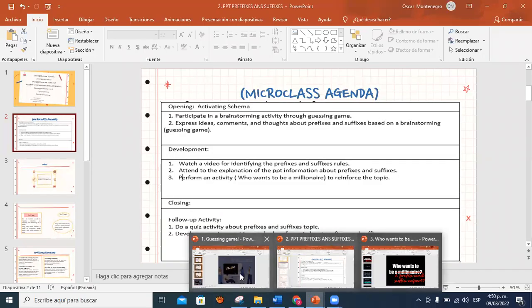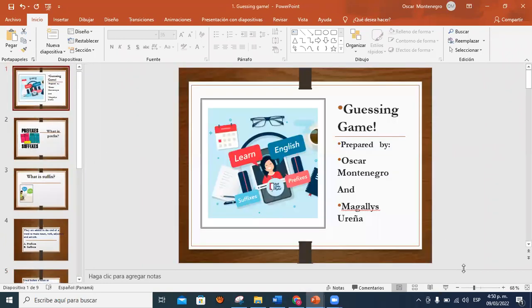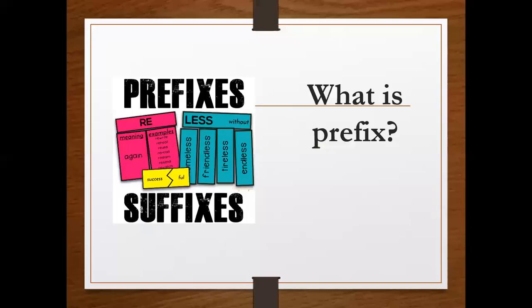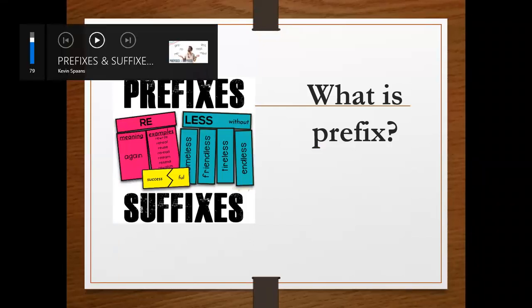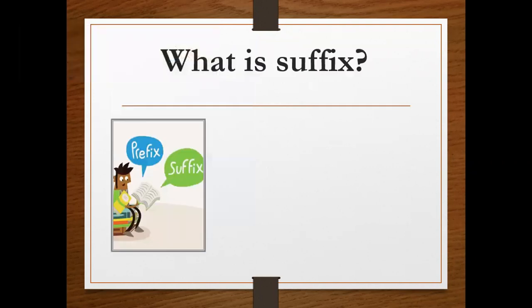Okay, so we have a guessing game. And now I need to announce that we have a student here, and I'm going to ask him some questions. What is a prefix, Javier? Okay, a prefix is placed at the beginning. Yes, you are right. What is a suffix? Suffixes are placed at the end. Okay, you are right.